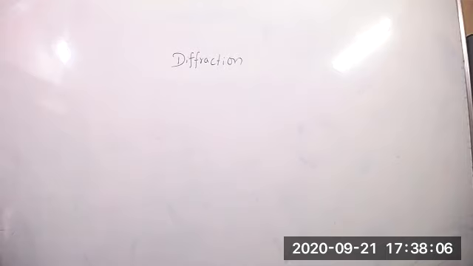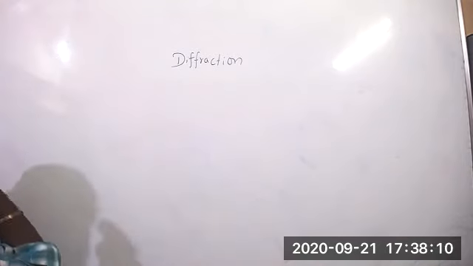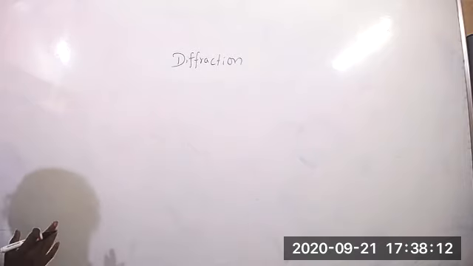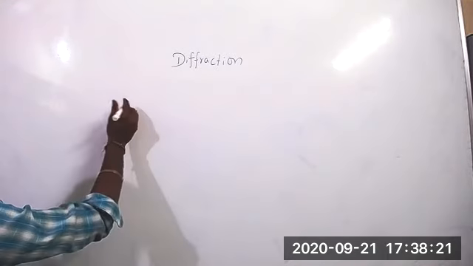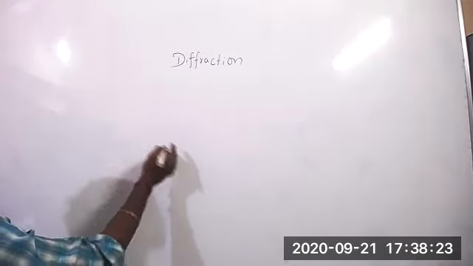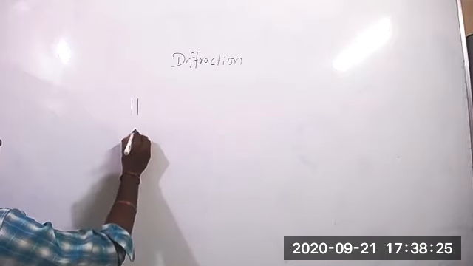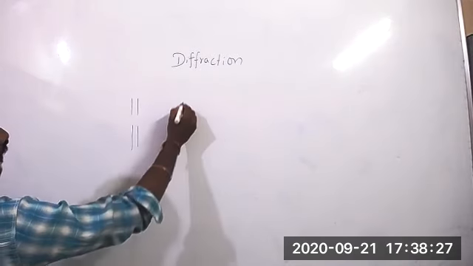Diffraction. Already I explained, diffraction is nothing but bending of light at corners. What will happen when diffraction takes place? Light will enter into the shadow region. Like these are the slits.